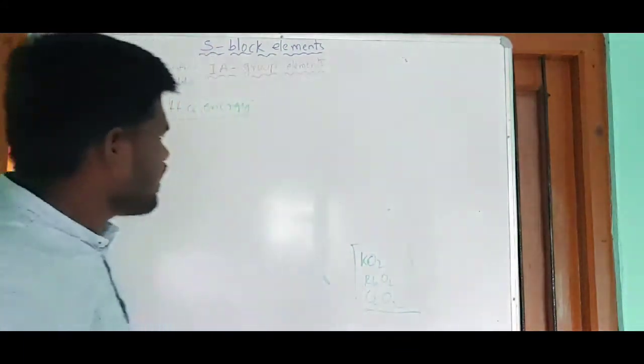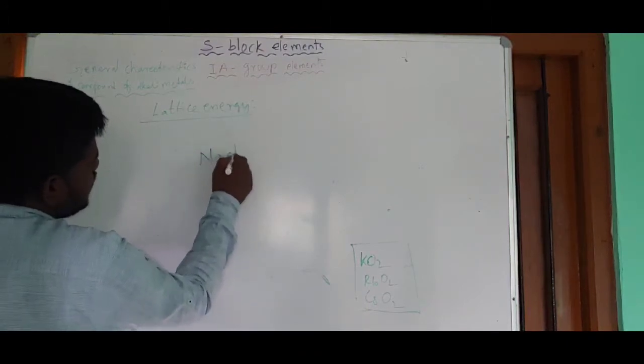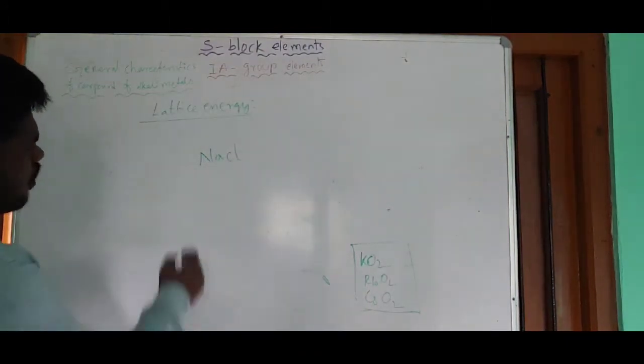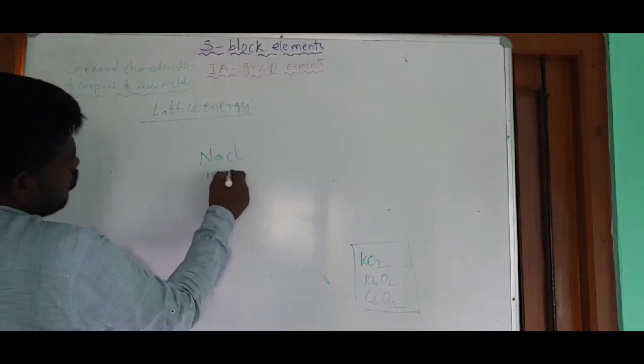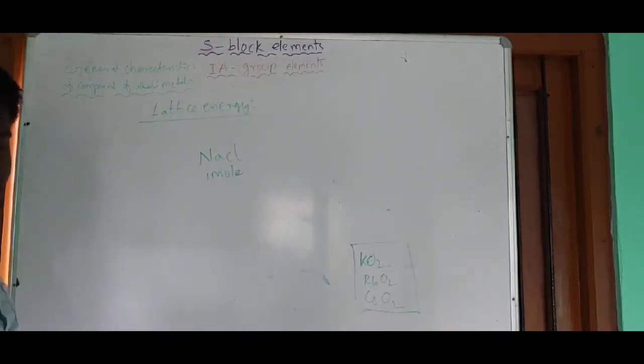I will give you one illustration. For example, let me consider 1 mole of NaCl. NaCl is an ionic compound.